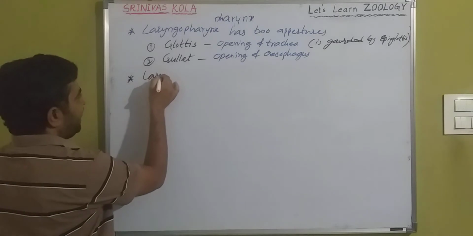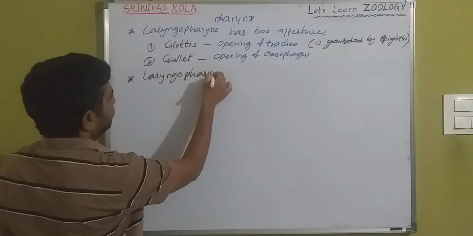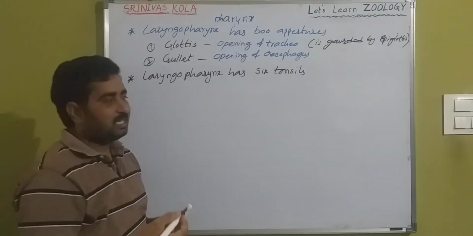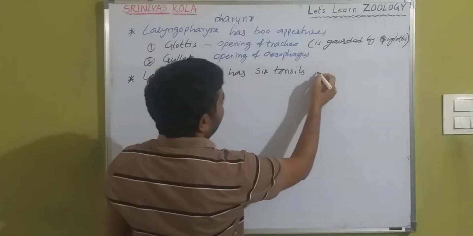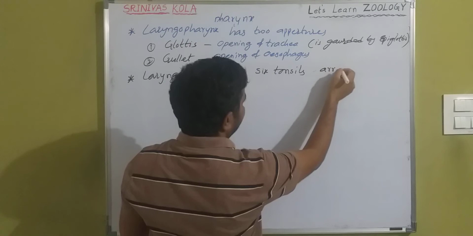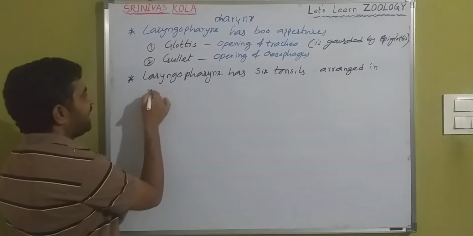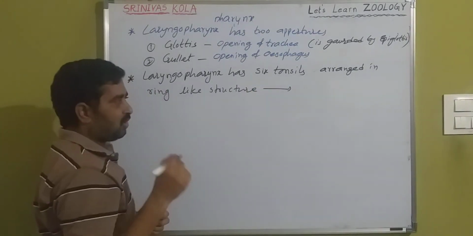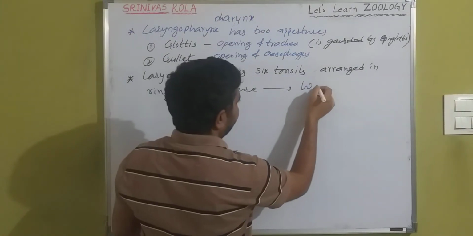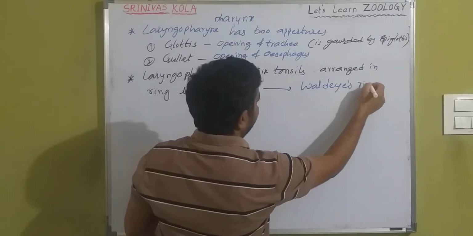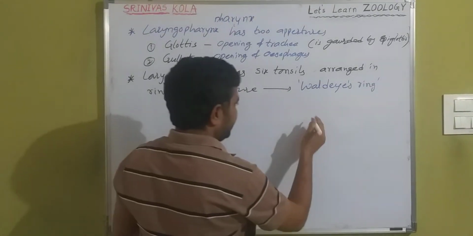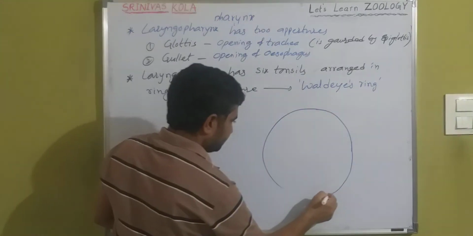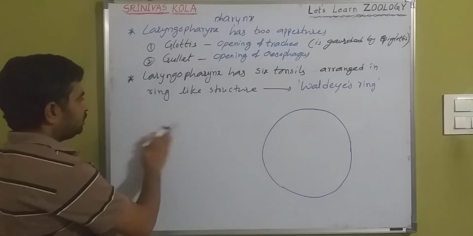Tonsils means lymph nodes. So 6 tonsils are arranged in a ring-like structure, and that ring-like structure is called the Waldeyer ring. So here, this is the Waldeyer ring, and here are the 6 tonsils.